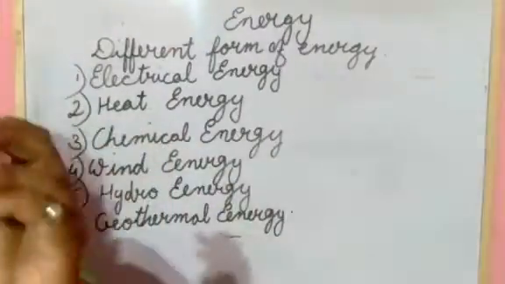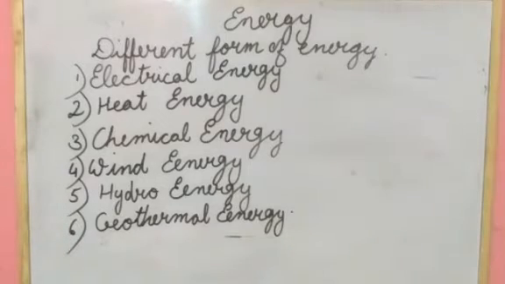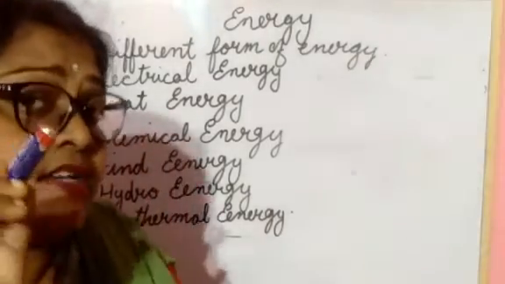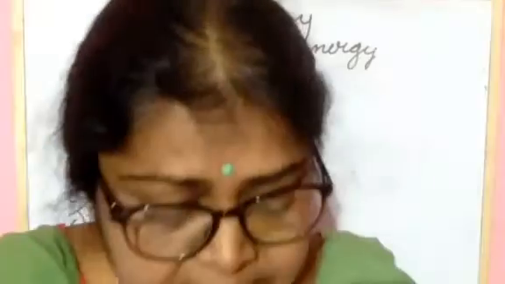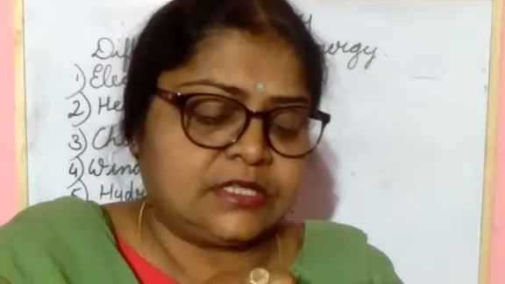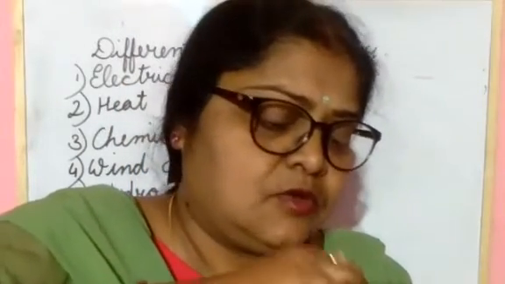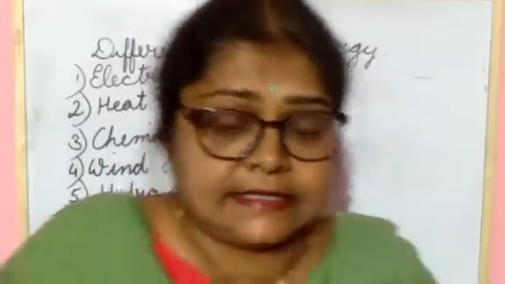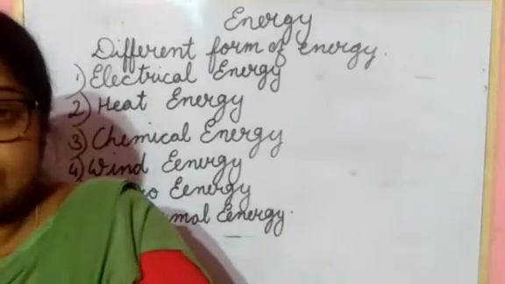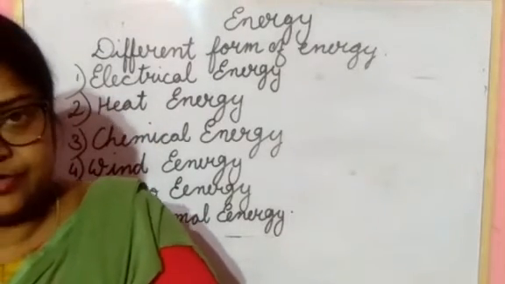In this dry cell also, there is a store of chemical energy. The dry cell used in the torch has chemical energy stored in it. Inside it, what energy is there? Chemical energy. Understood? So we are using this dry cell in this torchlight. Inside this cell, which type of energy is there? Chemical energy. It is clear to you all?